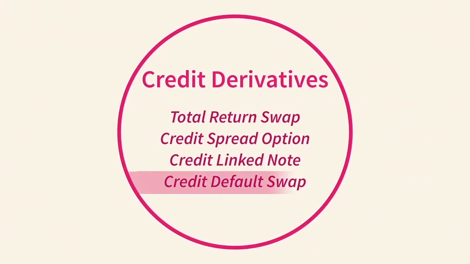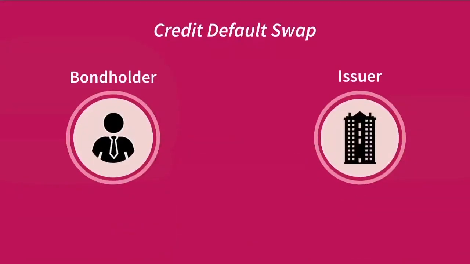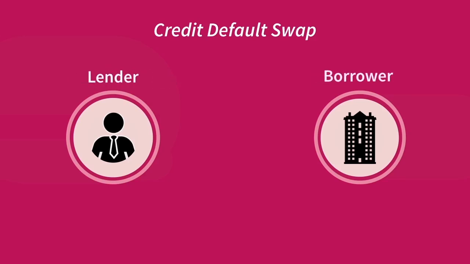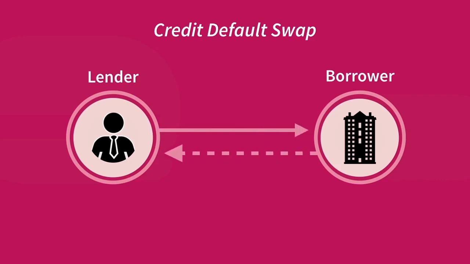Finally, then, we need to look at credit default swaps. A CDS is the clearest form of credit insurance. The setup is the same as with the rest of the credit derivatives. Now, one thing I have found across both the CFAI textbook and other sources available in the market is the interchanged use of bondholder and issuer and lender and borrower. So I'm going to do that here for completeness. A bondholder could also be referred to as a lender, and an issuer could also be referred to as a borrower. Some students fail to recognize that because they would assume that the icon for a building would relate to an institution who is lending. It's not. It's intended to signify a company who has sought debt financing.